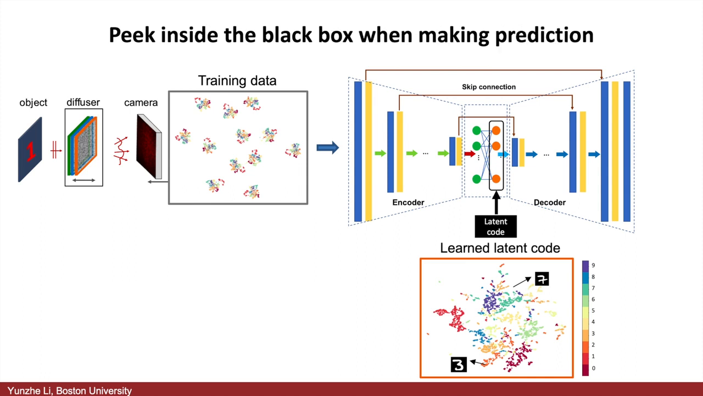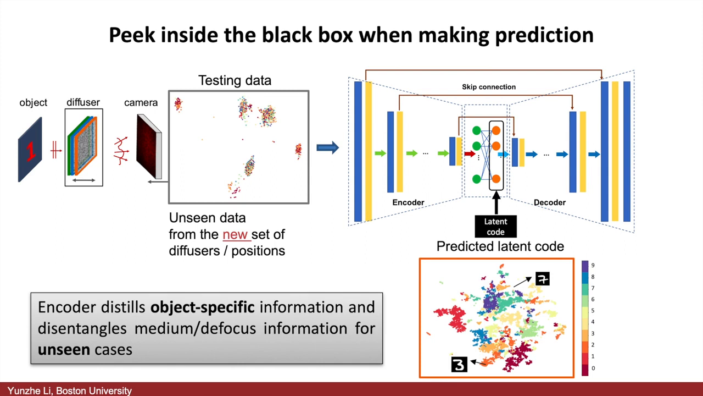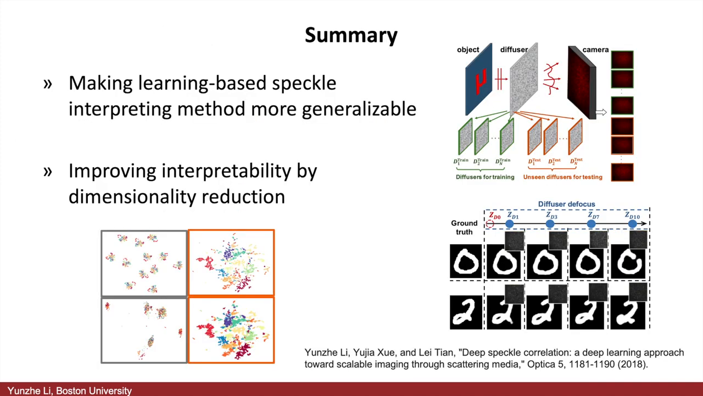Next, we will peek inside the network for prediction. When predicting, the input dataset is totally unseen and different from the training set, but our network can still encode the information and make it cluster by digit structure, which is the same as the learned manifold. The encoder can distill the object-specific information for different unseen cases, which shows generalizability. In summary, we made the learning-based method more generalizable and improved the interpretability by dimension reduction.